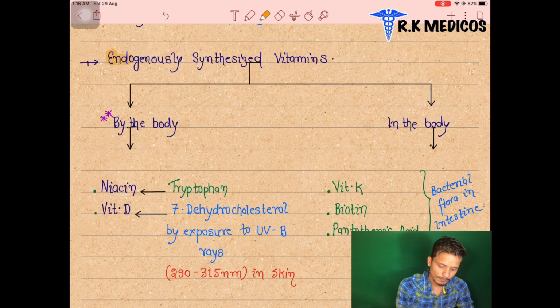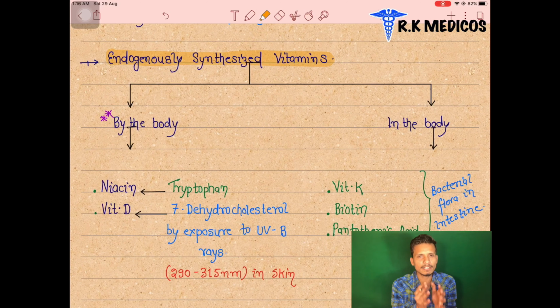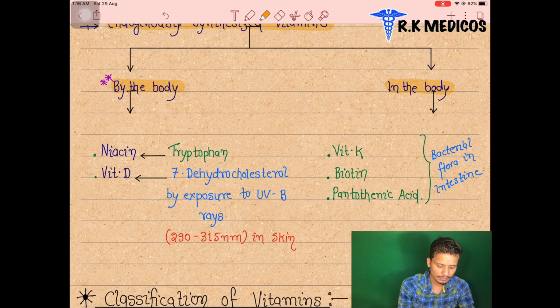Now we are going to see the endogenously synthesized vitamins. Endogenously synthesized means they are somehow synthesized in our body or by our body. So we classify them in two sections: by the body and in the body. Either they are synthesized inside the body or by the body. By the body means the regulation is done on the surface of the body. We can see here two vitamins, niacin and vitamin D.